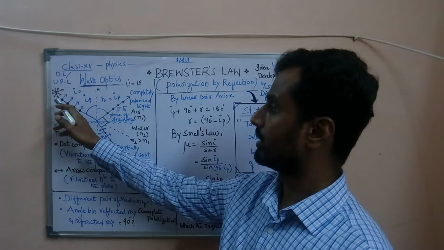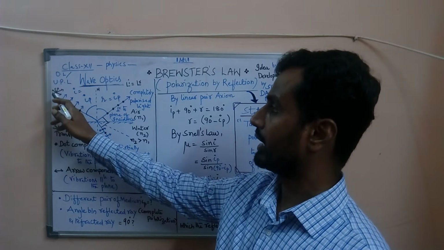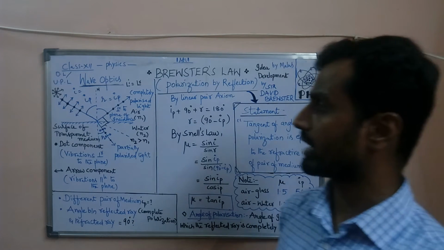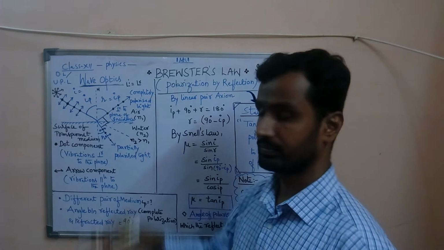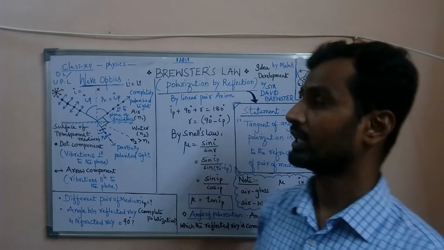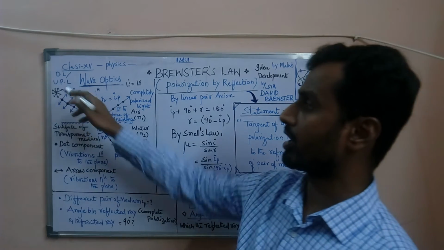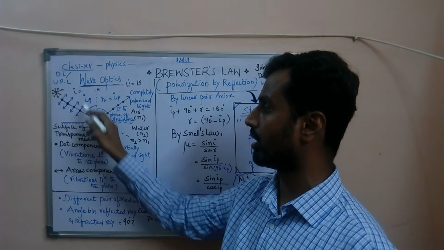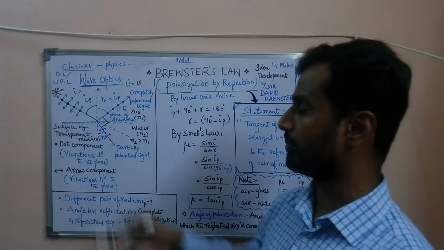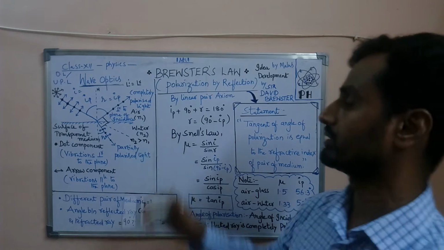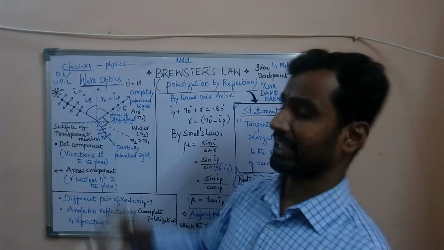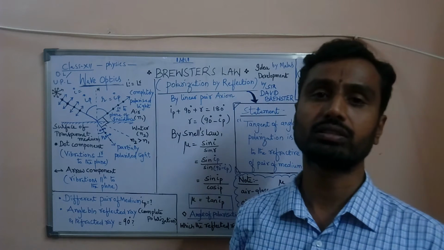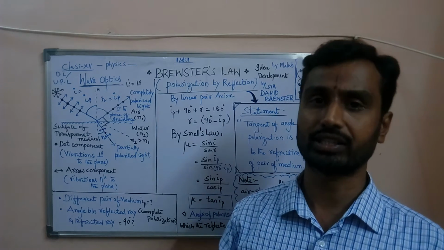let us consider an ordinary or unpolarized light is made to fall on the surface of transparent medium, here on the surface of water. The ordinary light contains the vibrations of photons in all directions.